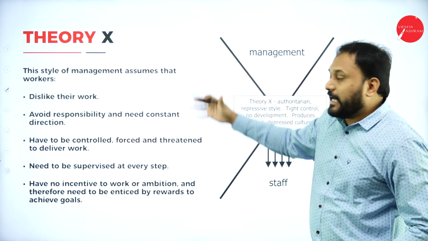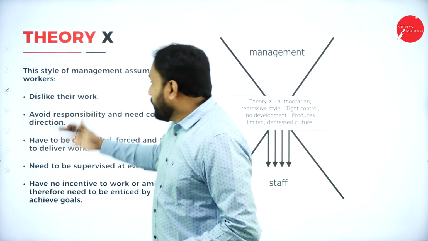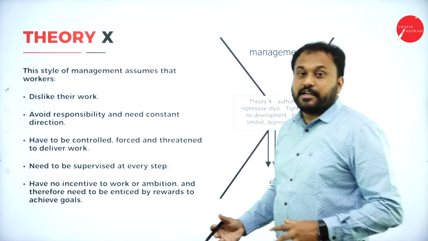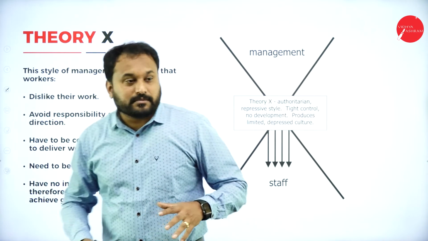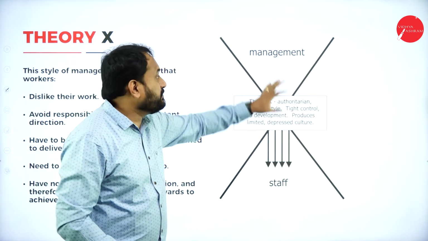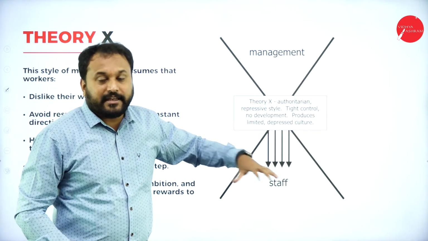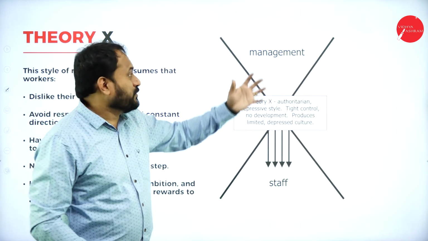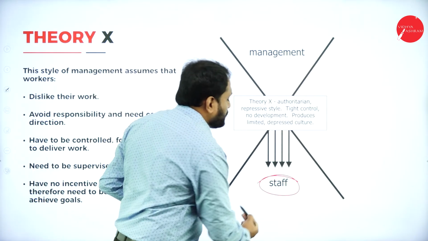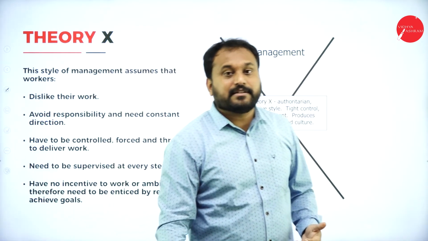So when you go with that, now I have given you here what exactly theory X is. Here you have written the points. You write the diagram of theory X, how it is. Now theory X goes with what? The staff are the ones who get more pressure from the management. So management feels that staff are nothing. They don't know what to do. It is only we who should actually go with it. So here there is more stress on the staff. So start explaining what McGregor has explained in theory X.